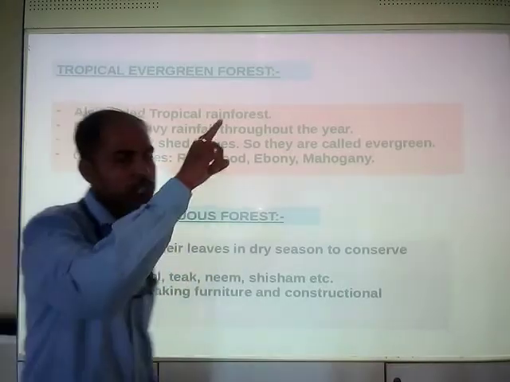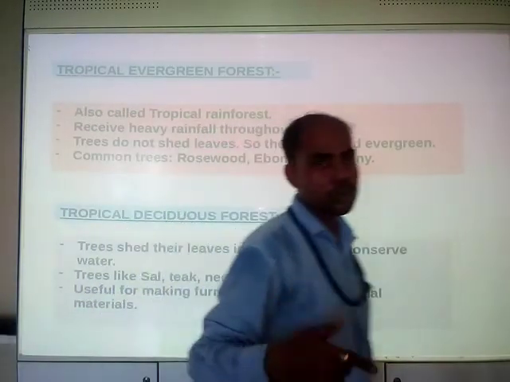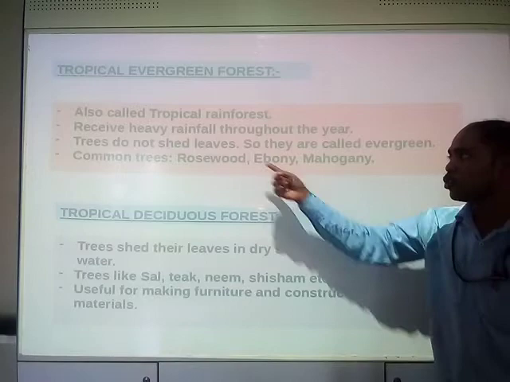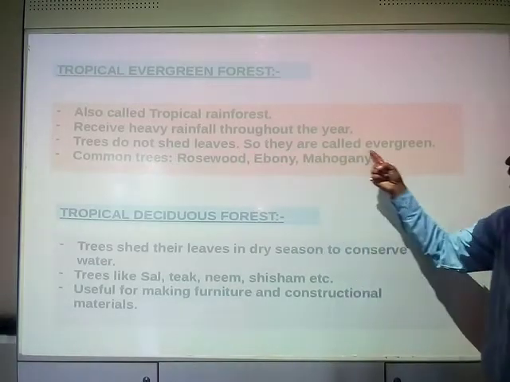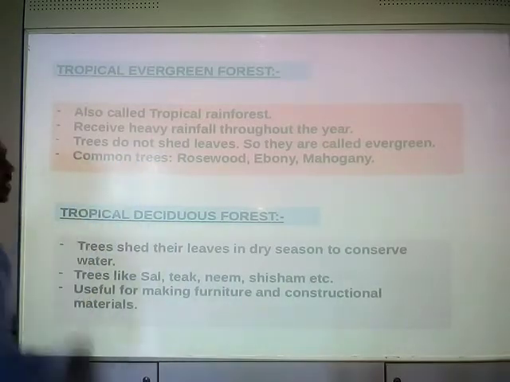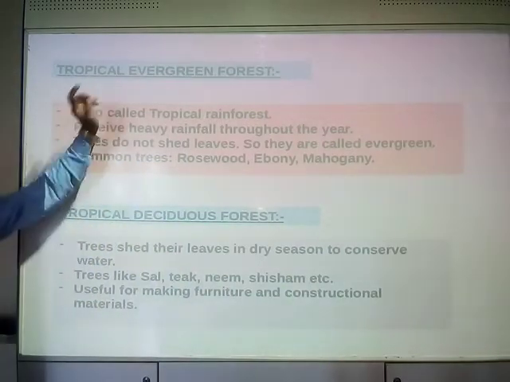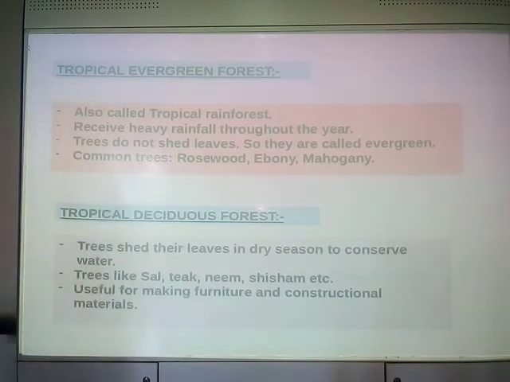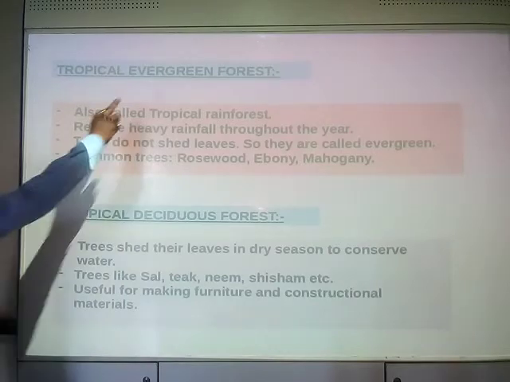They do not shed their leaf throughout the year, so they are called evergreen. Moreover, some of the common trees found in tropical evergreen forest are rosewood, ebony, mahogany. Okay, this is about tropical evergreen forest.